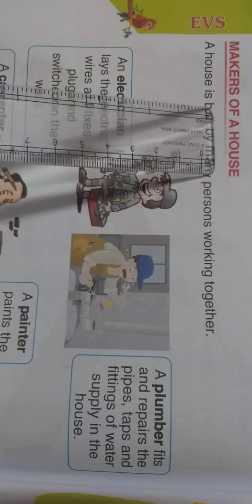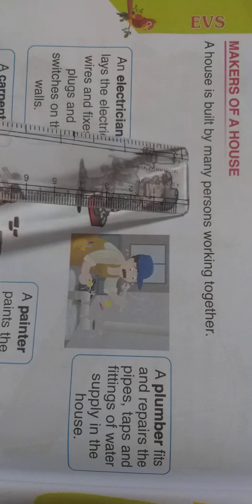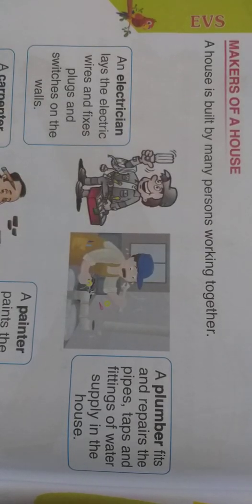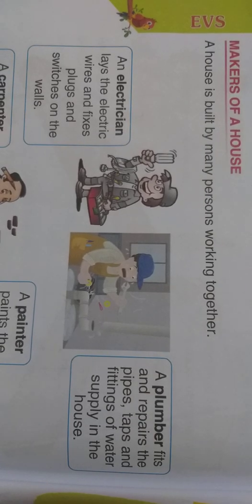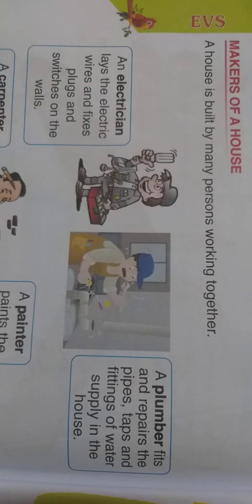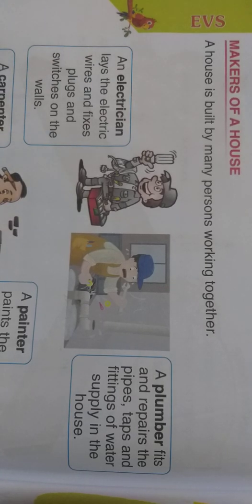Makers of a house means the persons who build a house. A house is built by many persons working together. See children, only one person can't build a house. Building a house means there will be so many persons involved in it. We need different persons like electrician, carpenter, mason, painter, plumber, who work together to build a house.